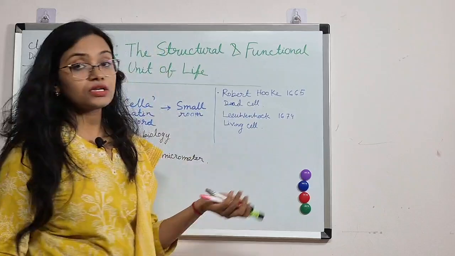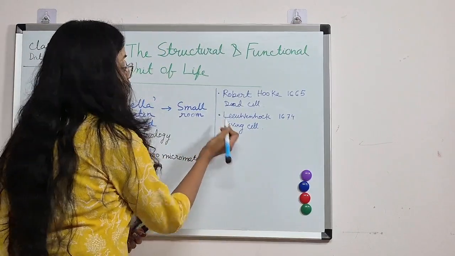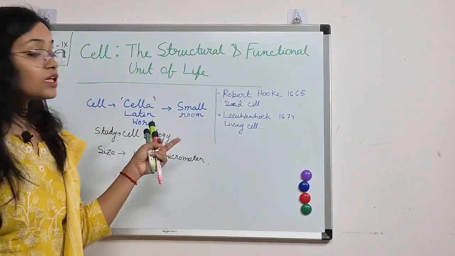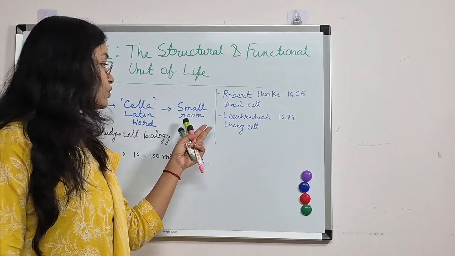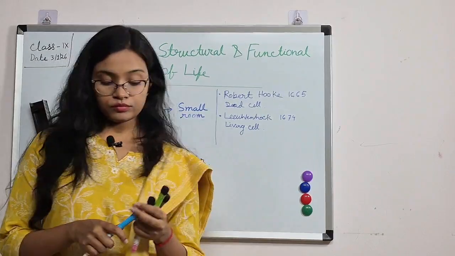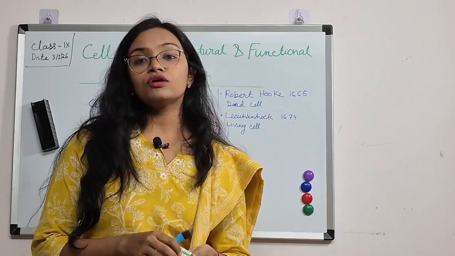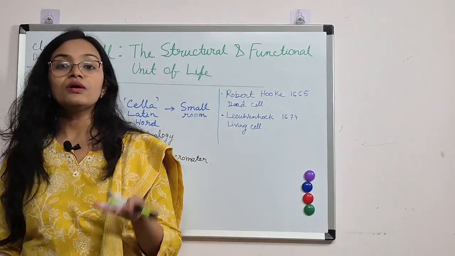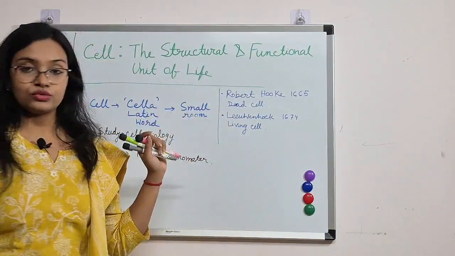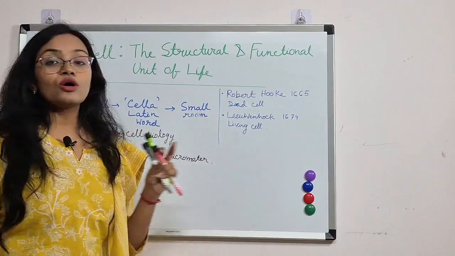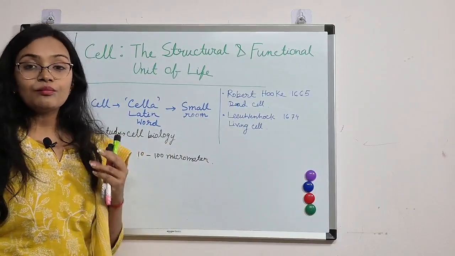So, if the question comes in your exam, who discovered the living cell, then the answer will be Leeuwenhoek. And if the question is who first observed the cell, or the dead cell, that will be Robert Hooke. Leeuwenhoek observed the living cell in a pond.